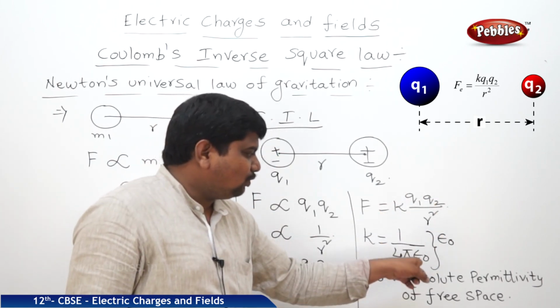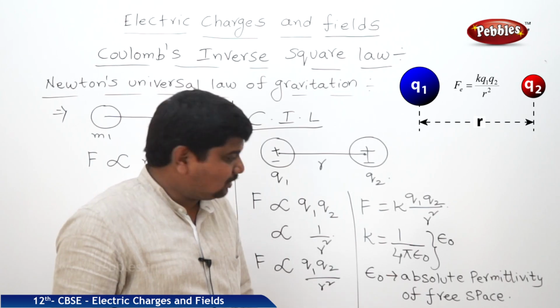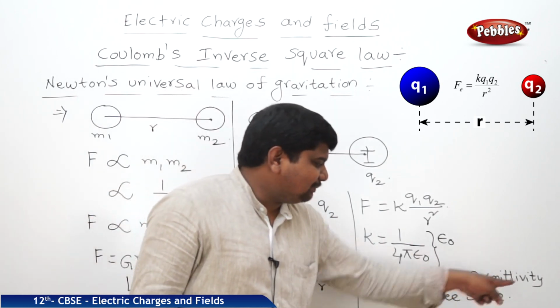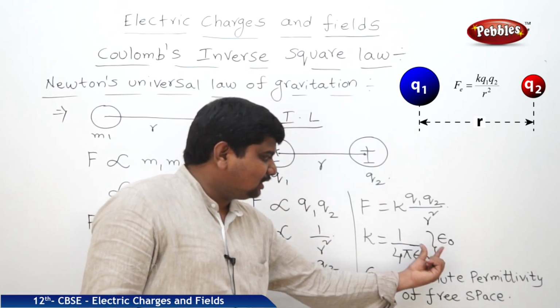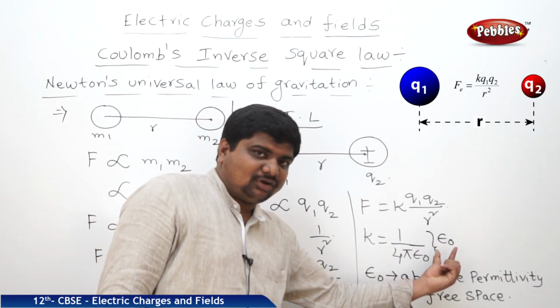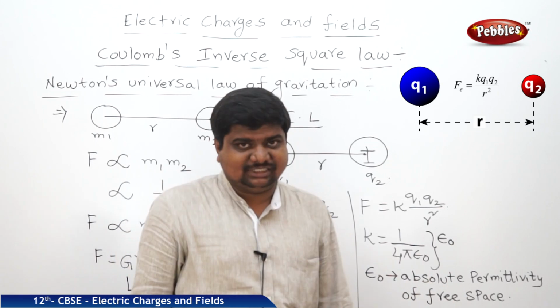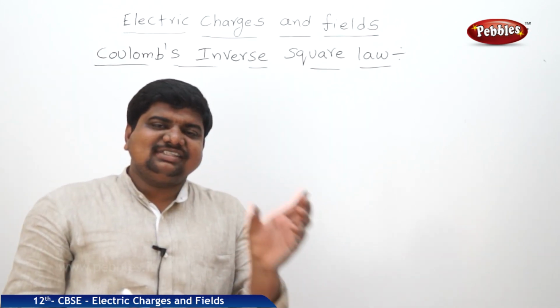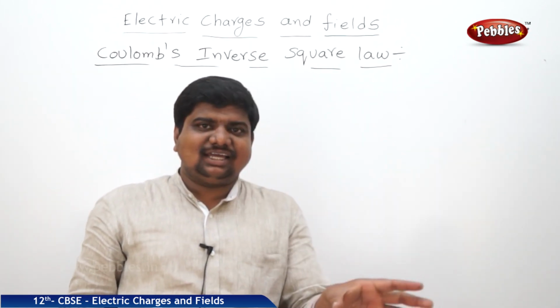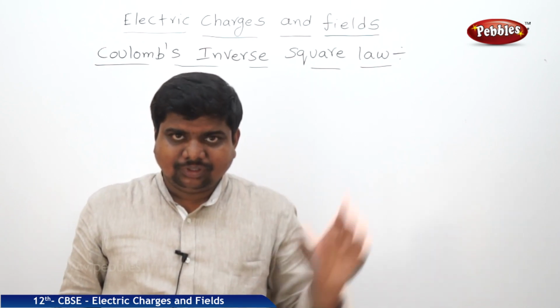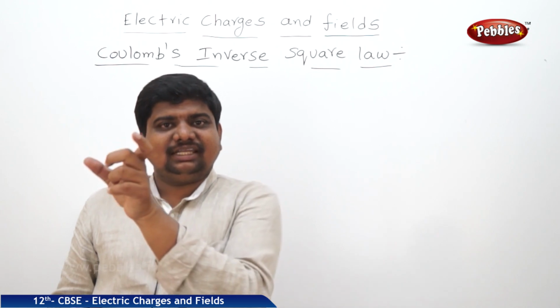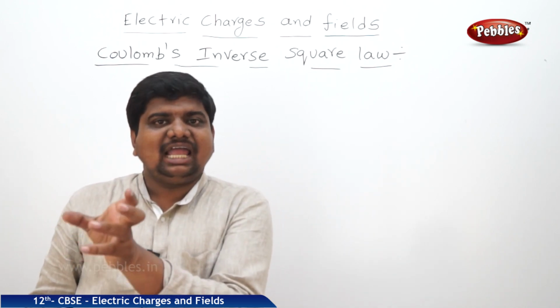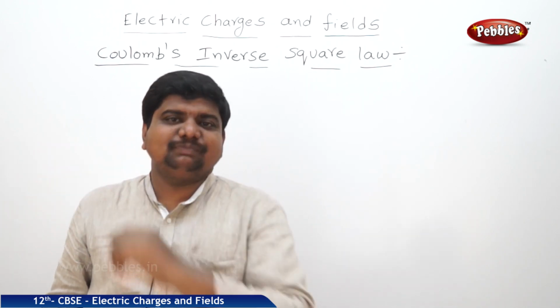What is this K? 1 by 4 pi epsilon naught, where epsilon naught is the absolute permittivity of free space. Next, we are going to discuss the units of epsilon naught and their physical significance. We saw the similarities between Newton's law and Coulomb's law. There, G is the universal gravitational constant, whereas here epsilon naught is the absolute permittivity of free space.